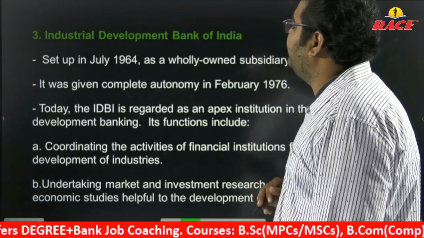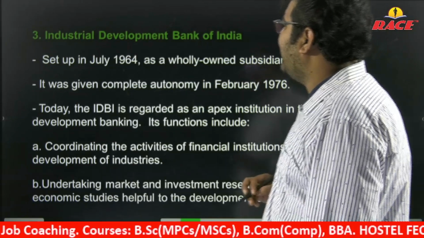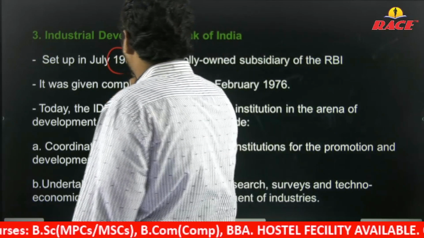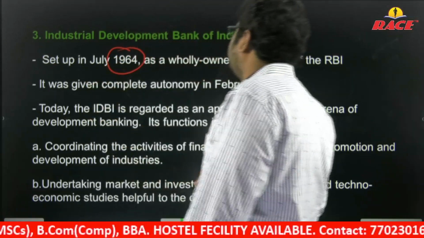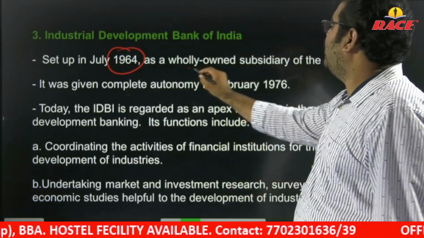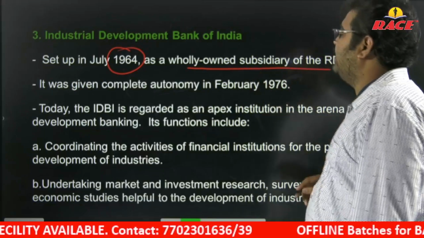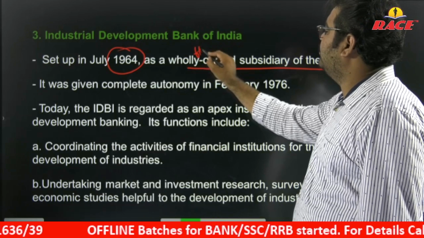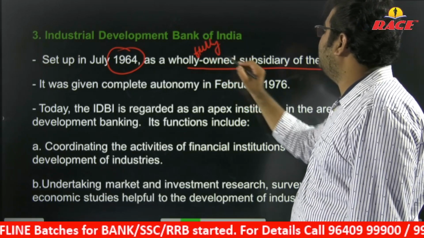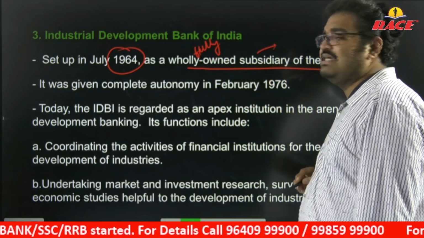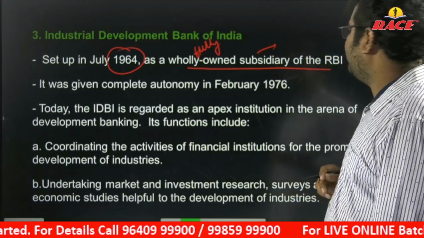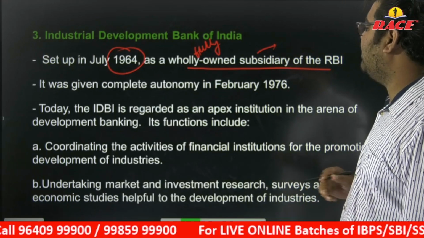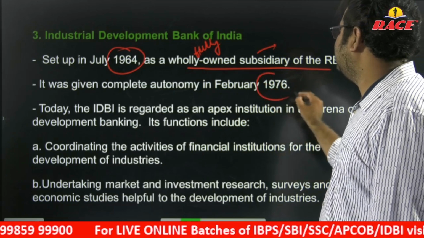Industrial Development Bank of India, IDBI. IDBI was set up in the year 1964. It is a wholly owned subsidiary of the RBI. Wholly means fully owned subsidiary, sister concern. It was given complete autonomy in February 1976.